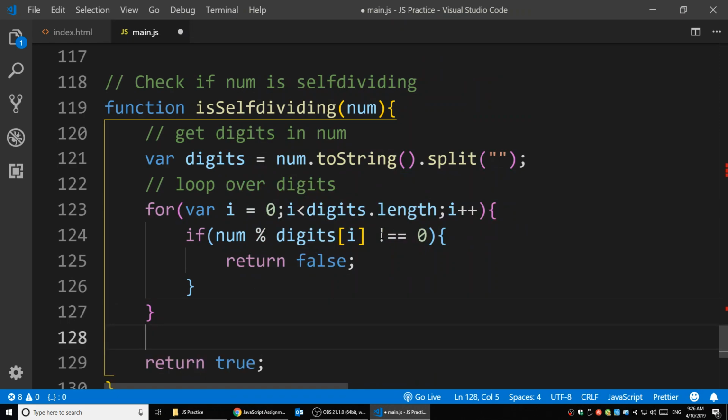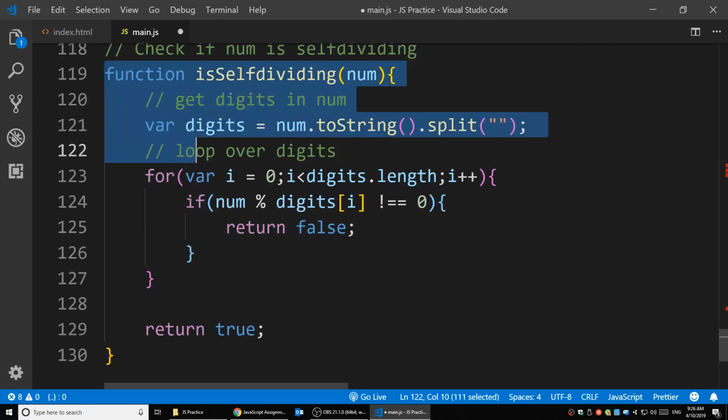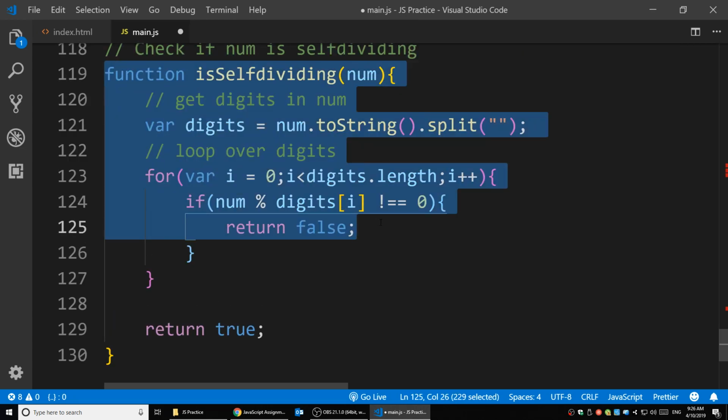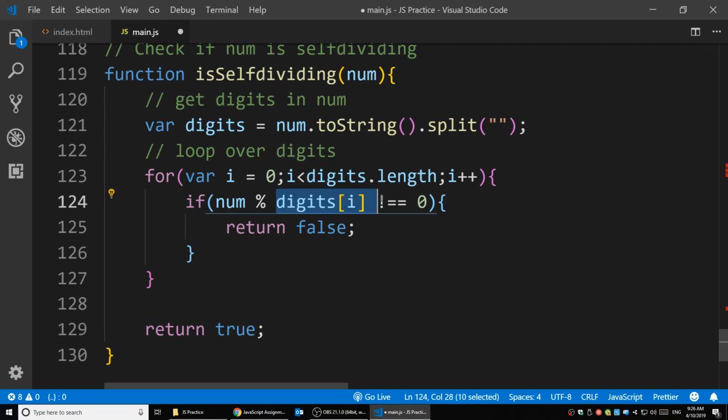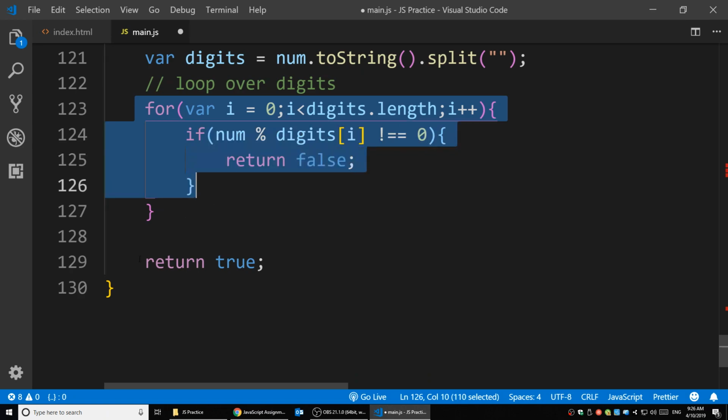So the logic here is if there is any digit where num modulo that digit is not equal to 0, we're going to execute the code inside here, return false. And the return is going to stop the function, and then we get a false. So we know that's not a self-dividing number because one digit cannot divide it. And if num modulo all digits equals 0, then this return false is never going to be executed because that's in the if. If this always gives a false, we never return false. And after the for loop is done, we'll return the true.